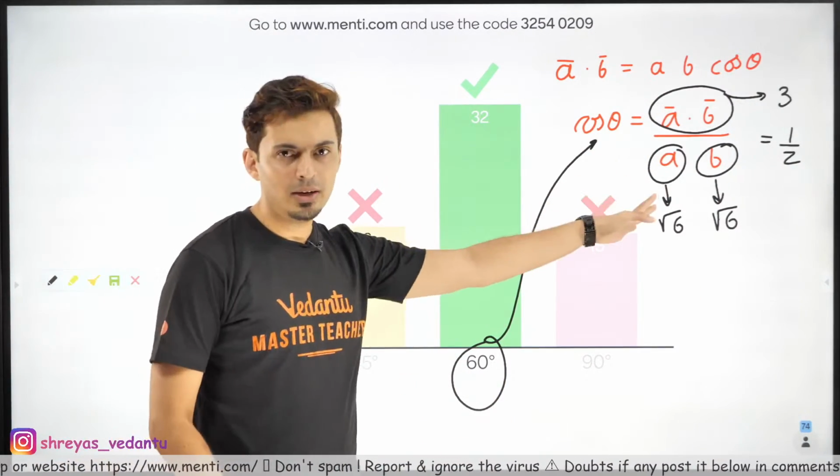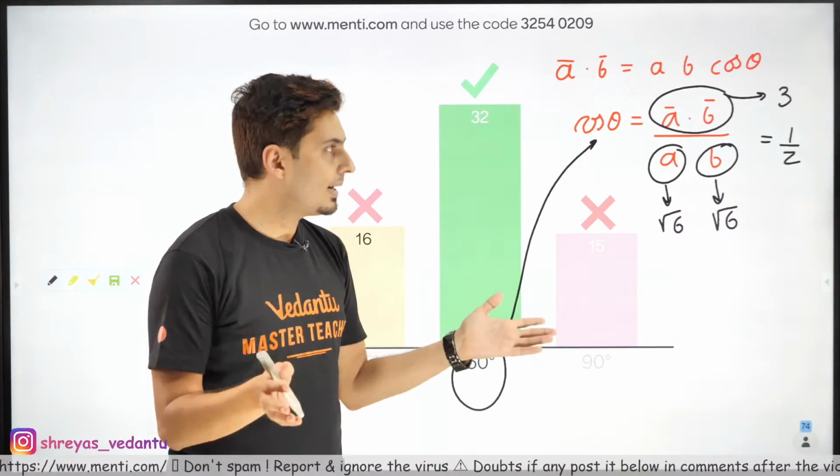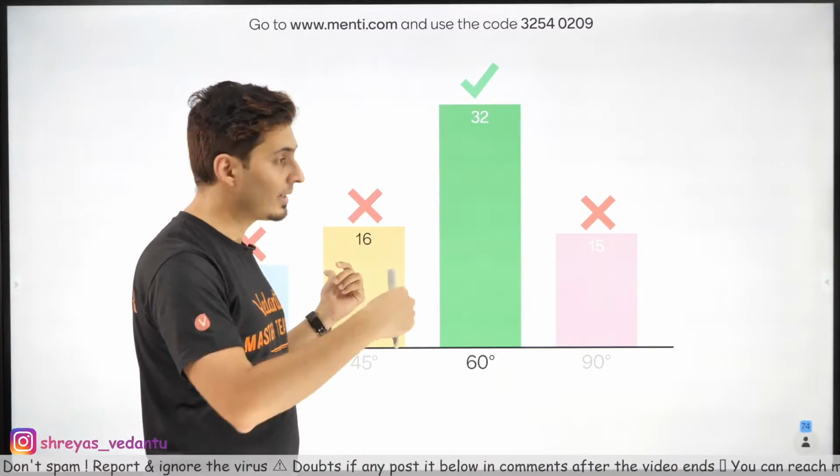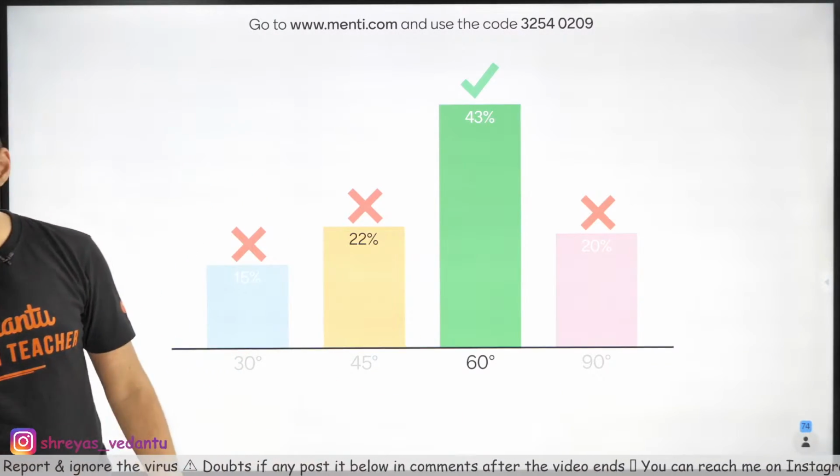Okay, just find A dot B. Find magnitude of A. Find magnitude of B. Just divide and you'll get it. We have done this kind of question in the 4th session of vectors. In case you have not watched it, please do that.